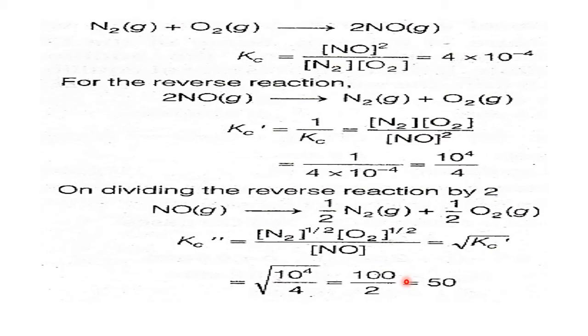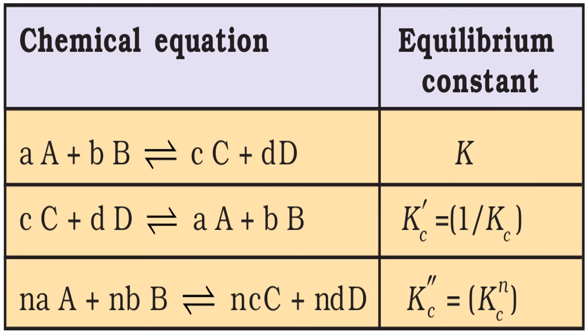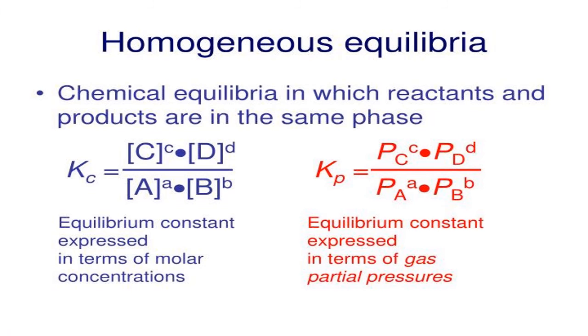So here there are three equilibrium constants: one is Kc, another is Kc prime, and the third is Kc double prime, and the interlink is this. So in general, I have written the relation here. Please go through it. Now, let's go for what is meant by homogeneous equilibria, or homogeneous equilibrium.